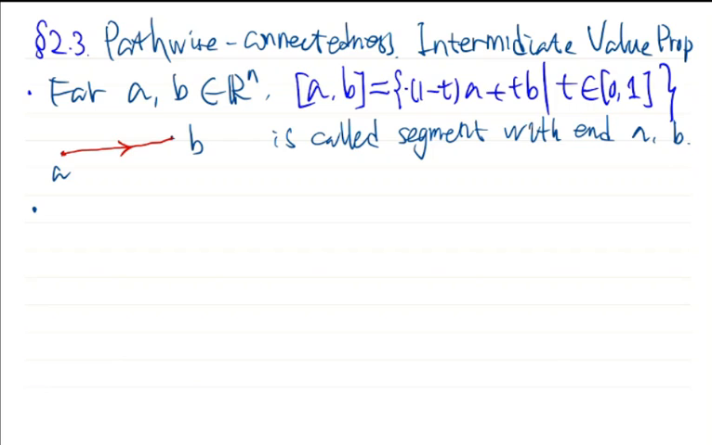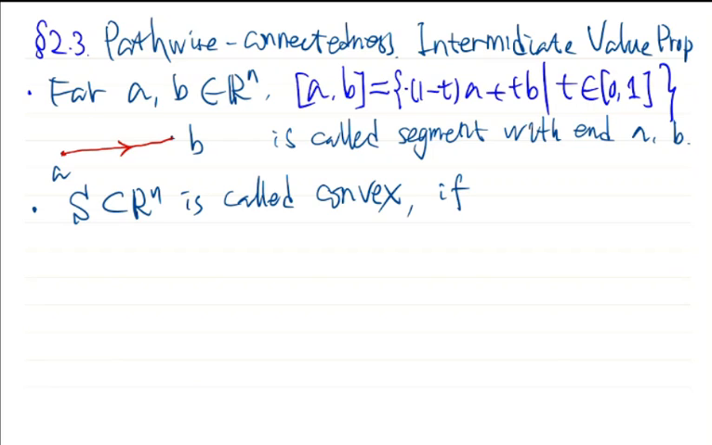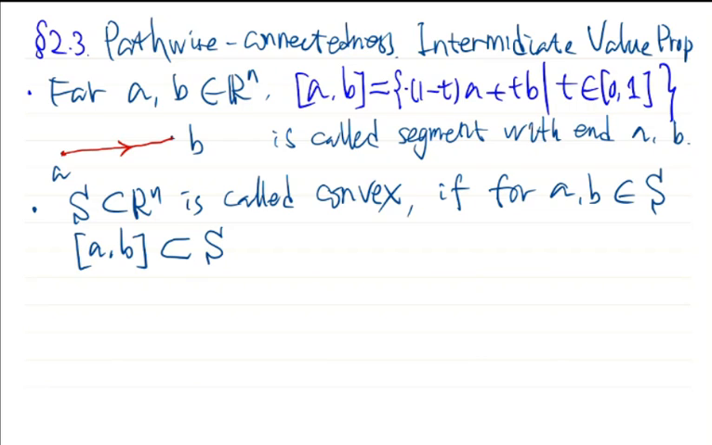And using the segment, we can define convexity, convex set. A subset S in Rn is called convex if whenever A and B are any 2 points from this set S, the segment between these 2 points is contained in S. Okay, so this is quite intuitive.